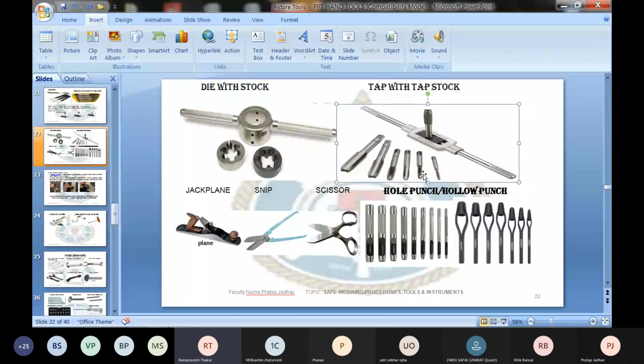Tap, yes. So first and foremost, tap is used to make the internal threads, like to make internal threads in any body of a machine. Then we usually drill a hole in the body of a machine before, and the hole has to be smaller than the diameter of the tap.